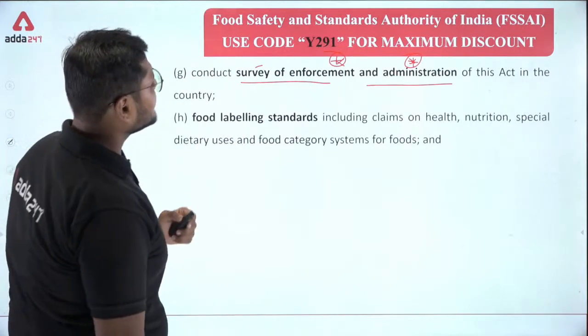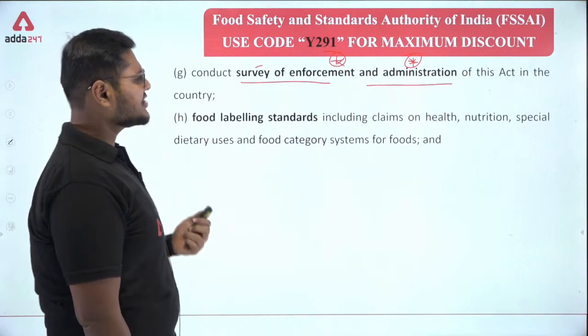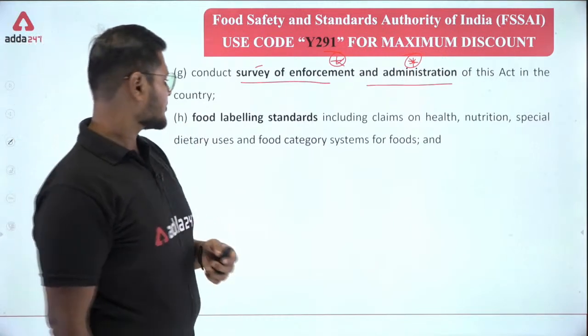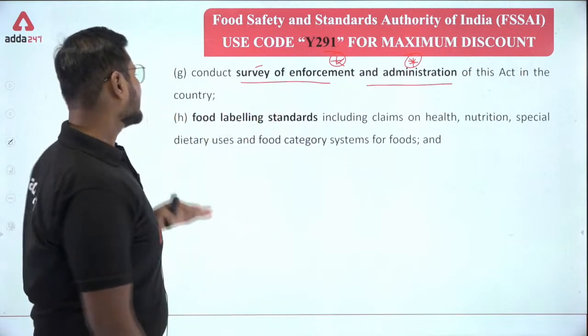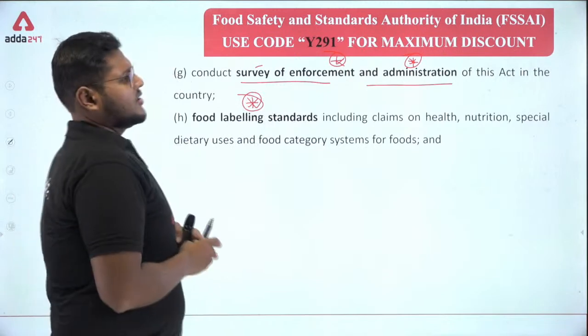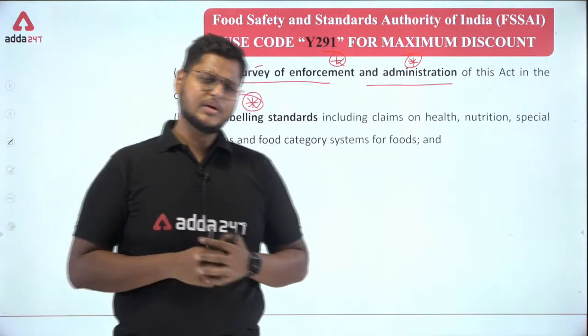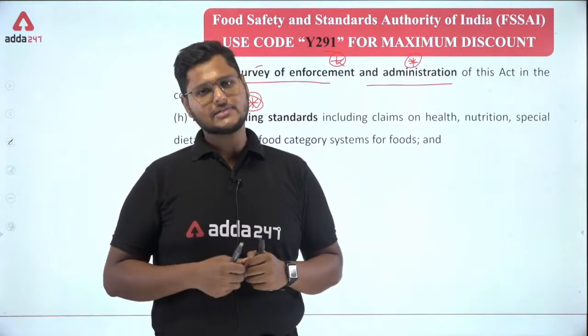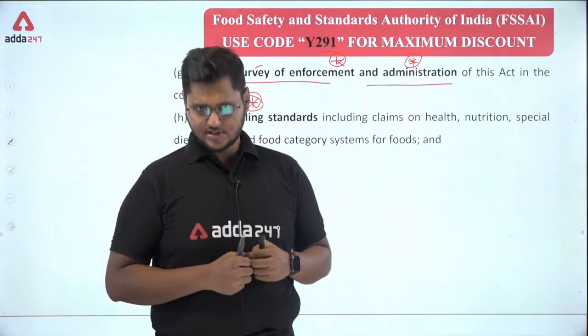Food labeling standards including claims on health, nutrition, special dietary uses and food category systems for foods. Okay, so we can see the food labeling standards here. Whenever you see a food label, usually you will find the FSSAI logo as well as the license number of the food business operator.